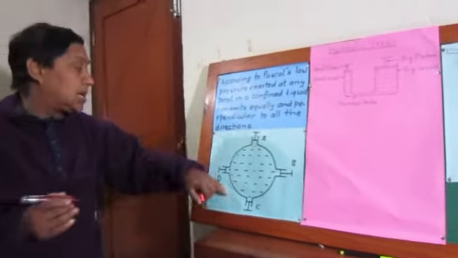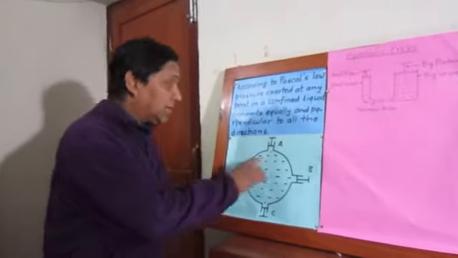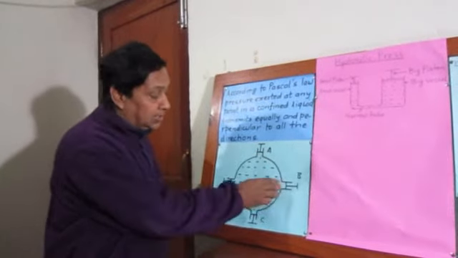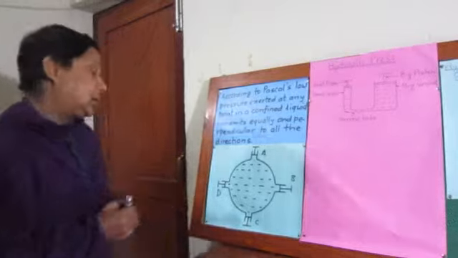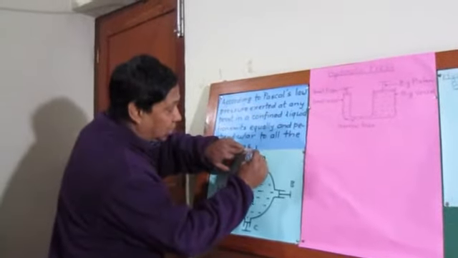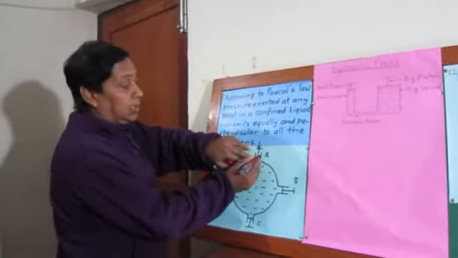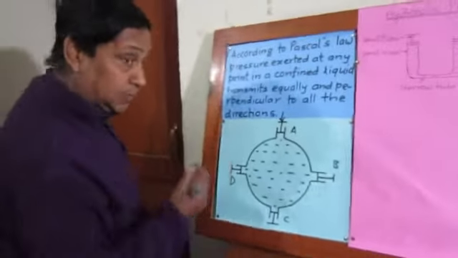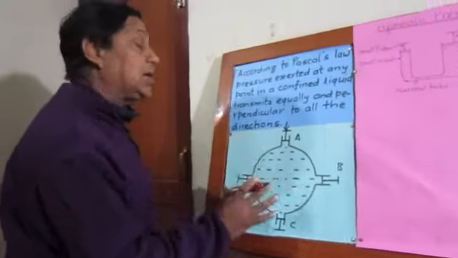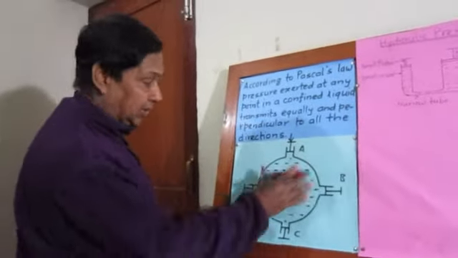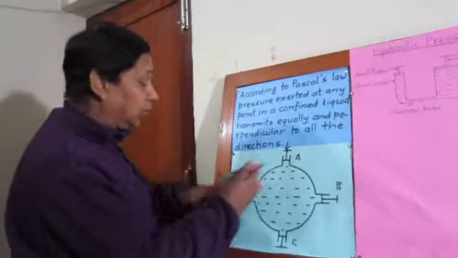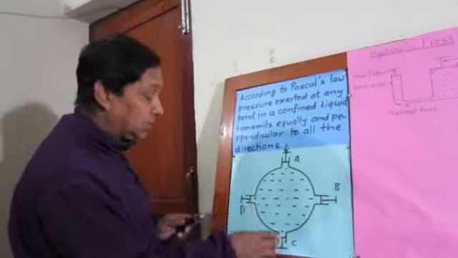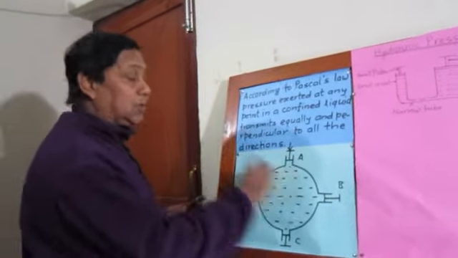Let's say these are 4 openings at different places, but each of the openings has the same area. If we apply force on one of them, let's say on the piston A, each of the openings is fitted with a piston, and this spherical container is filled with a liquid. Again, look at this spherical container having 4 openings at different places, each fitted with a piston, and it is filled with a liquid.